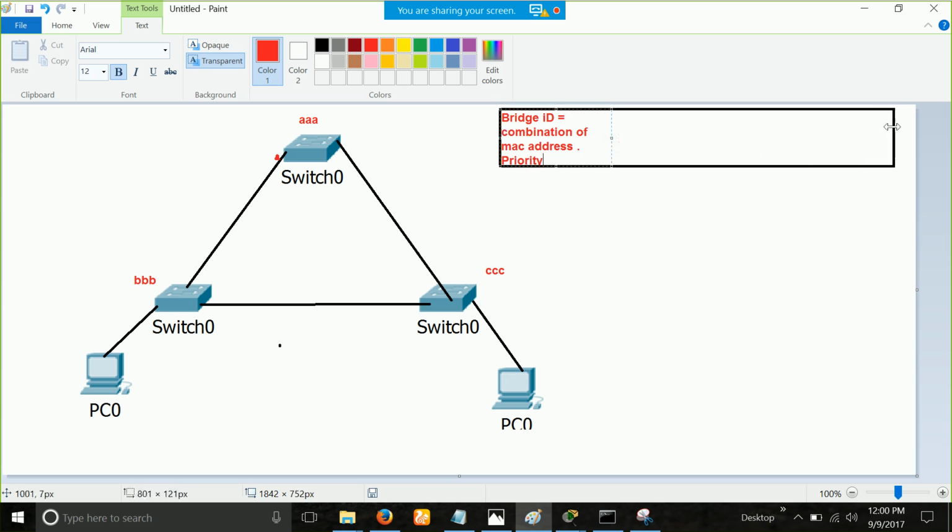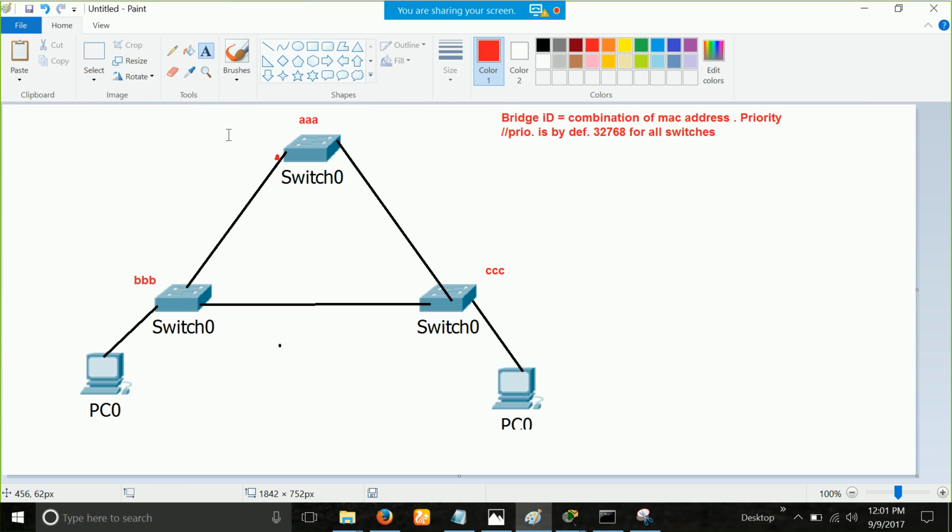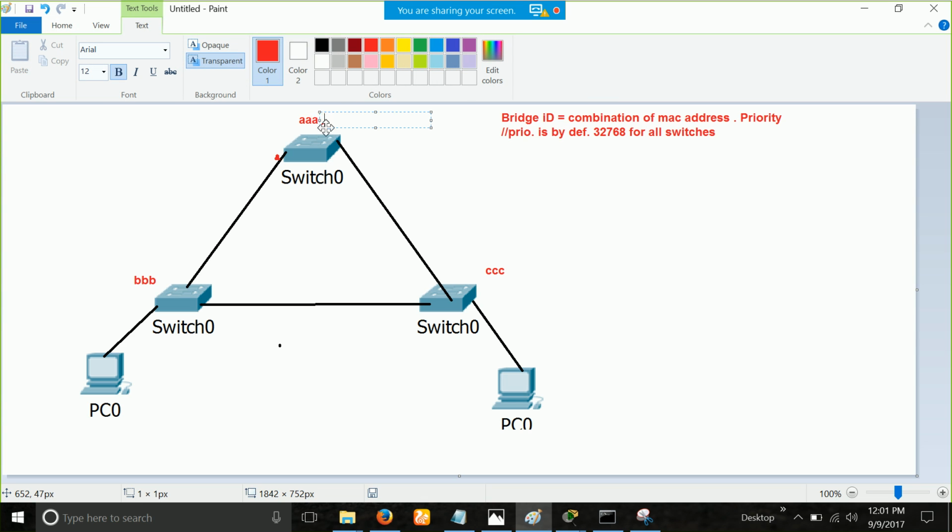It is just a combination of MAC address and priority, I'll just write it here. The priority is by default 32768 for all switches. So what I'm going to do now, I'm going to write the bridge ID of each and every switch right here. For this switch, it is AAA, nothing but dot, you will just add the priority. Nothing special. MAC address and priority.